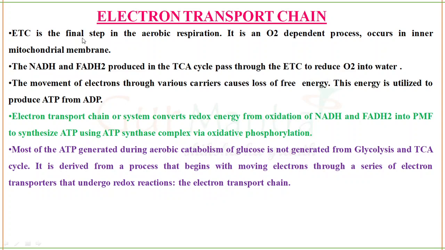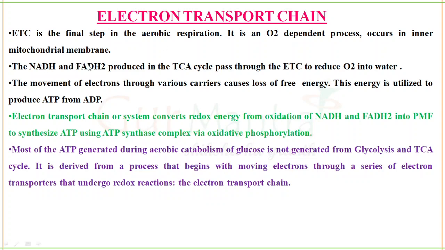Electron transport chain is the final step in the aerobic respiration. Aerobic respiration means it happens in the presence of oxygen. Electron transport chain is the final step where we are going to get ATP. ATP production happens in the electron transport chain. It is an oxygen dependent process, which means it takes place in the presence of oxygen. That's why we also call it aerobic respiration. It occurs in the inner mitochondrial membrane. The location of this reaction, the electron transport chain, is the inner mitochondrial membrane.